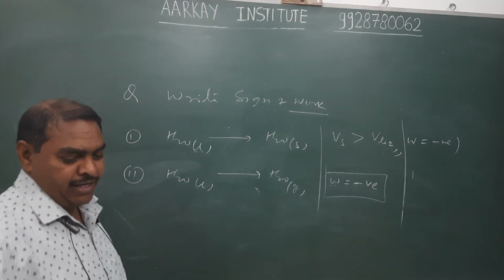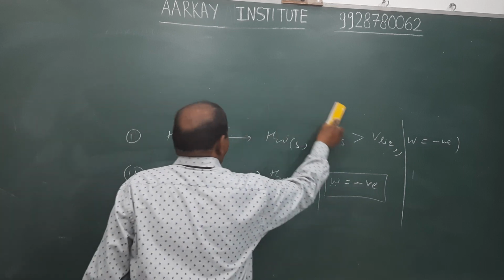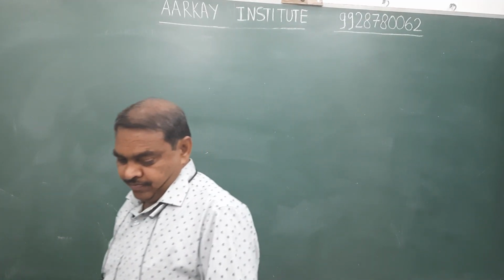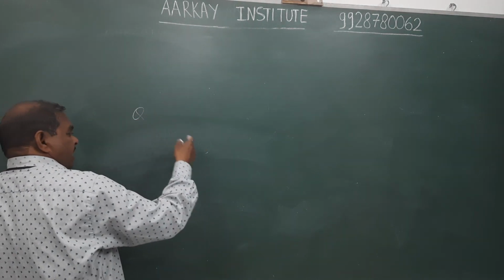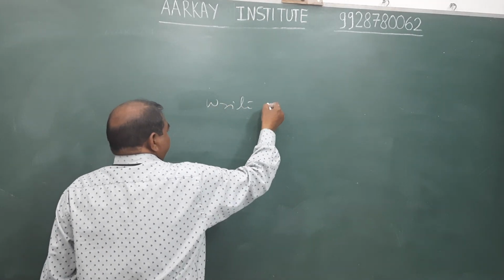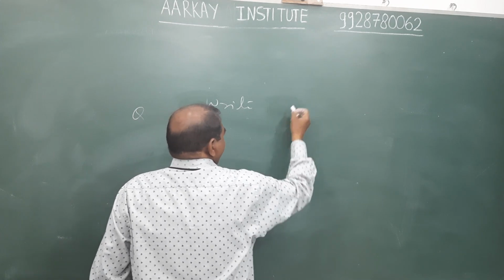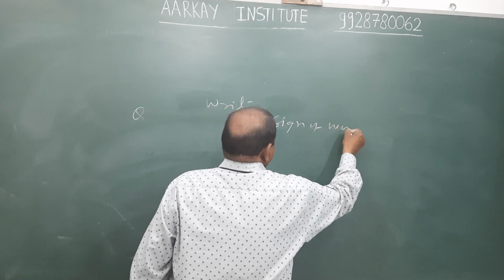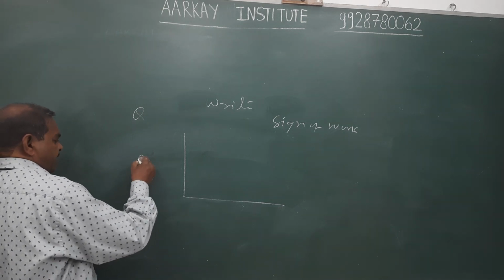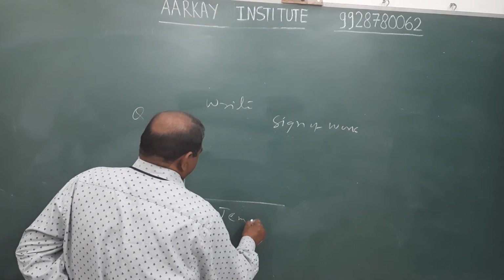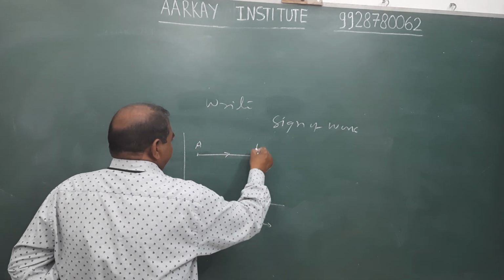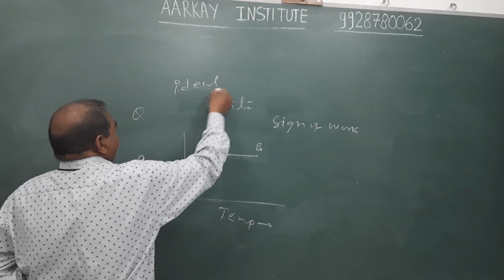Okay, simple. Another question. Write the sign of work in the following process, in which one mole of ideal gas takes part. This is pressure and this is the temperature. A graph is plotted; look carefully. This is the process, this is the initial state and this is the final state of the gas, and the ideal gas takes part in this process.